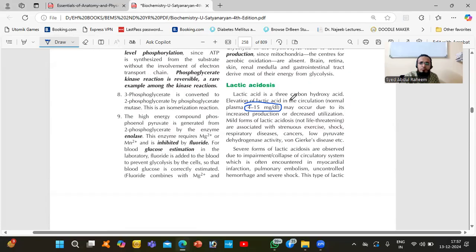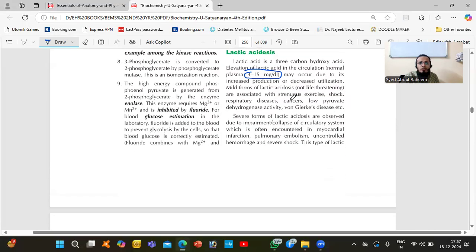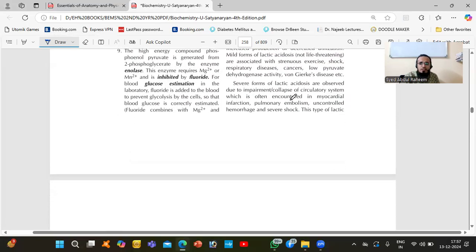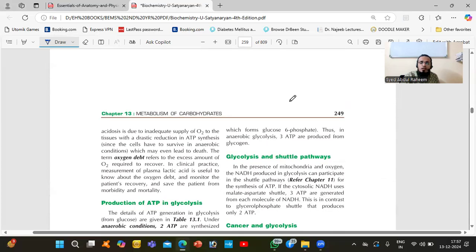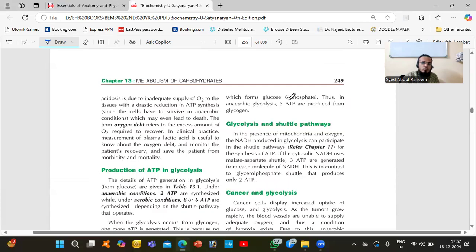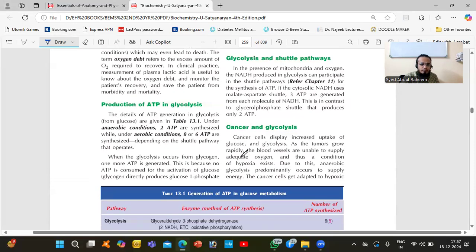So in chronic and degenerative diseases, lactic acid will be produced. So they do serum lactic levels, mostly in diabetic patients. So whenever hyperglycemia happens, they will check lactic acid also.